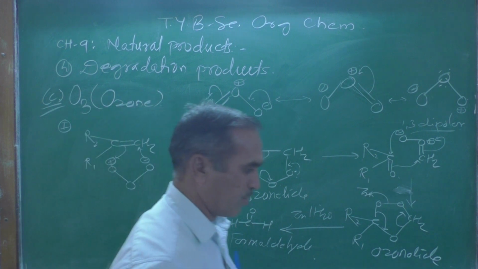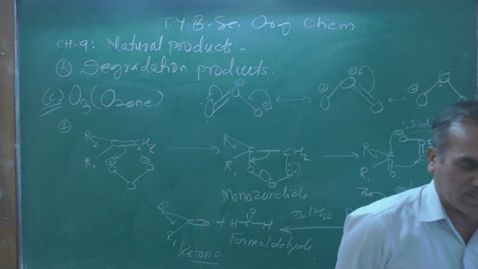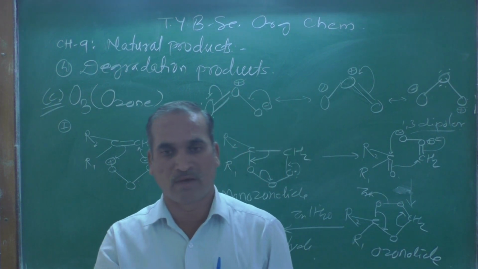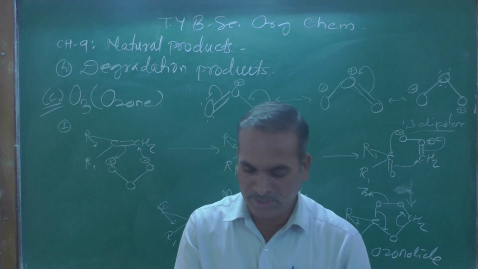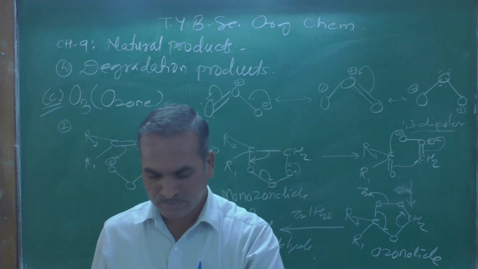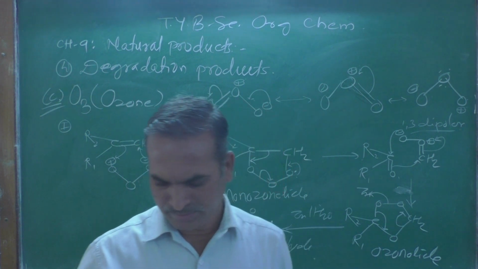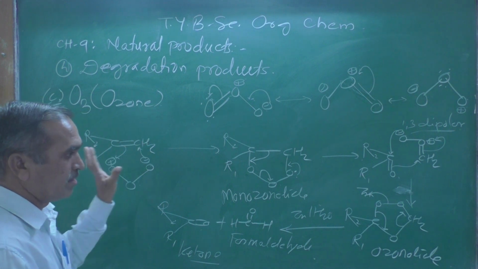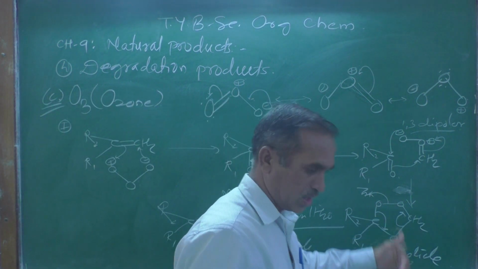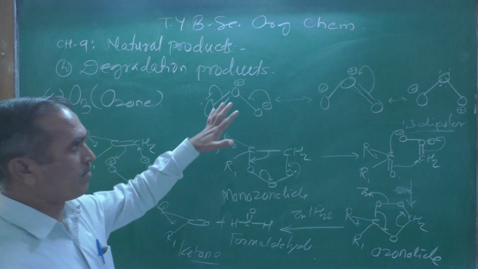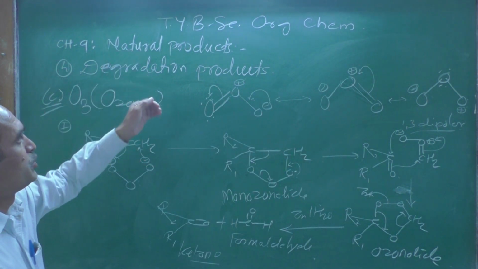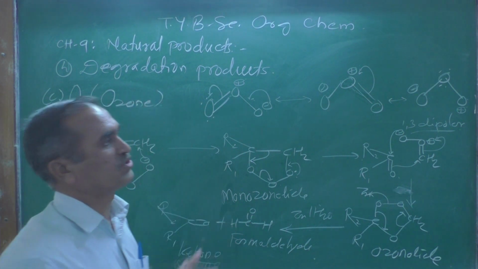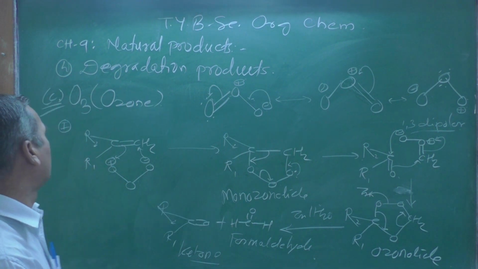Whenever a double bond is present at the terminal position, one of the products is always formaldehyde. It clearly indicates that there is a terminal alkene present in the substrate or in an alkaloid. Understood this? With the help of the mechanism, we have shown these degradation products and how the fragments are obtained.